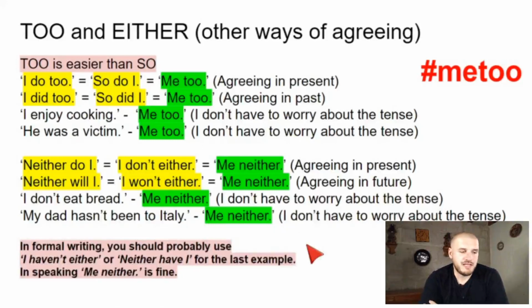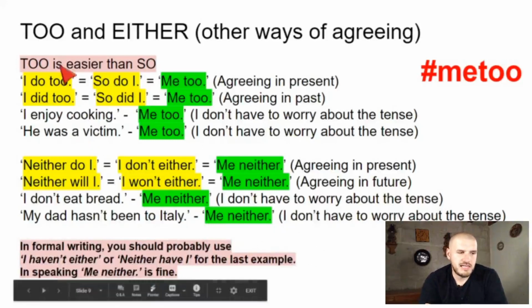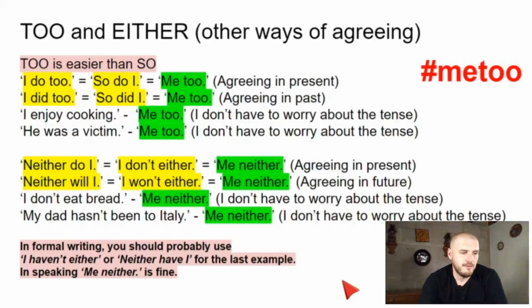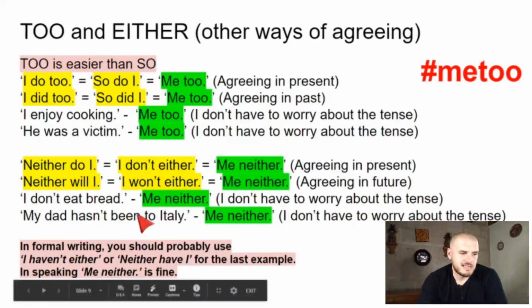In formal writing, you should probably try and use one of these yellow options because it sounds more formal, it sounds more elegant, okay? For example, in this last example, you should probably try and use I haven't either or neither have I. But in speaking, and actually in writing too, me neither is perfectly fine.